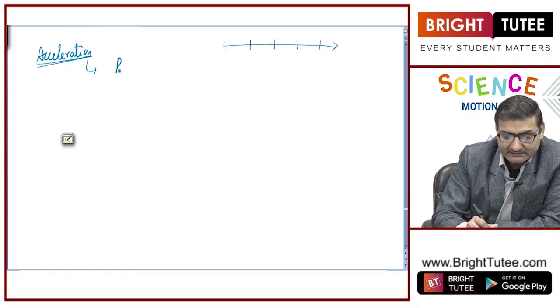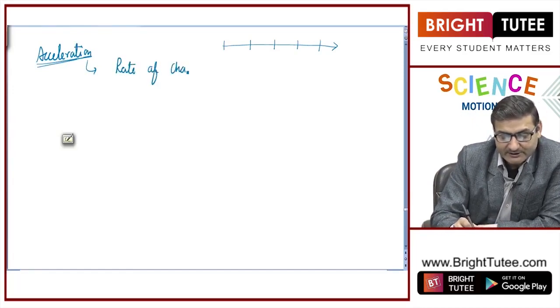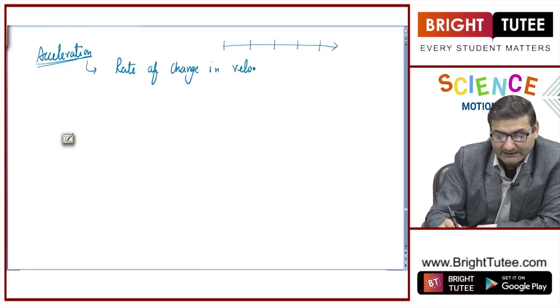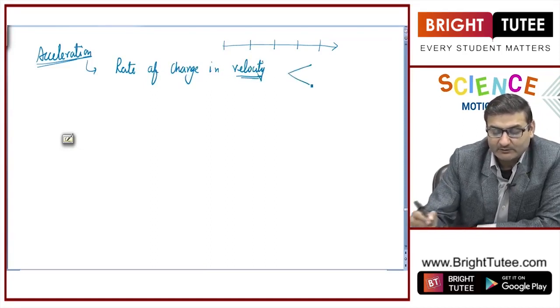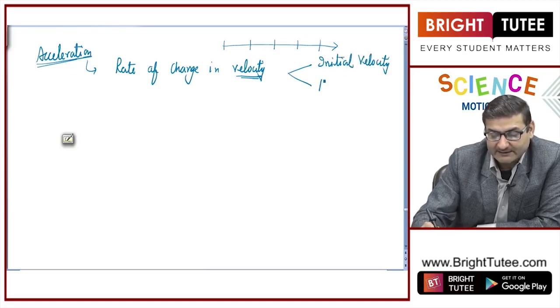Acceleration is the rate of change in velocity. Now, when we talk about velocity, we have two types of velocities, that is the initial velocity of the object as well as the final velocity.